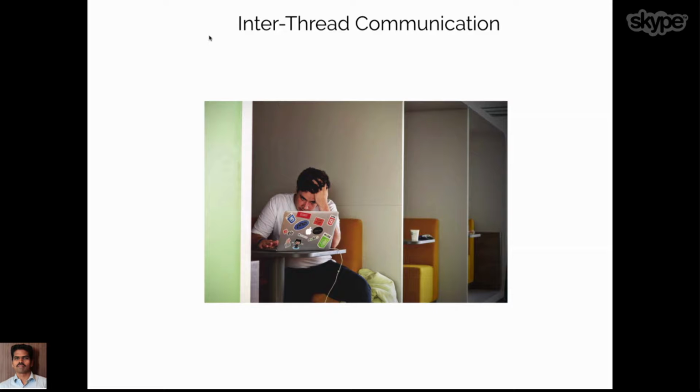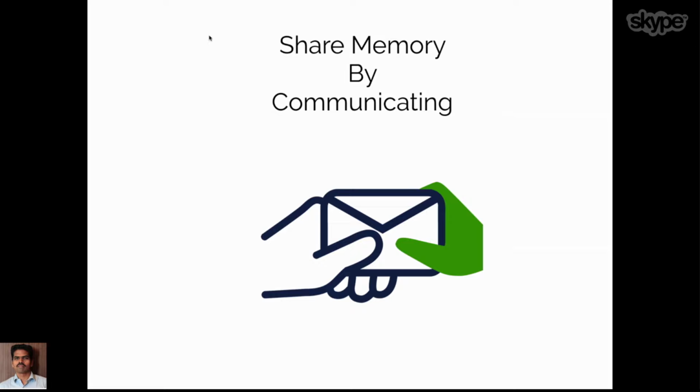One programming model that suggests how to overcome this way of doing inter-thread communication is communicating instead of sharing memory. In the previous approach in a threading-based environment, we put things into some sort of memory, lock and protect it, and then make it shareable to threads. But in the case of Hopac, we just communicate from one place to another through a transport medium, and using that medium we share the memory.